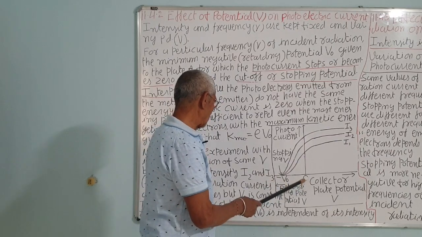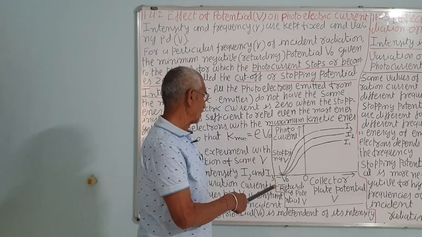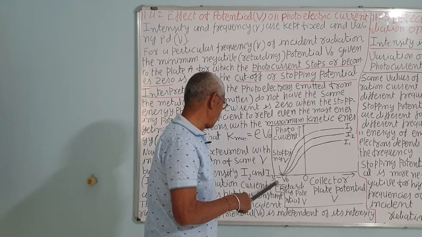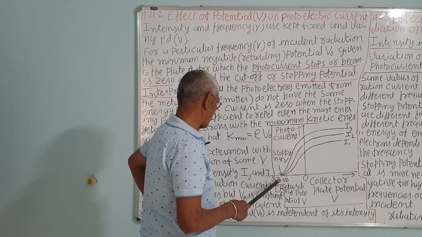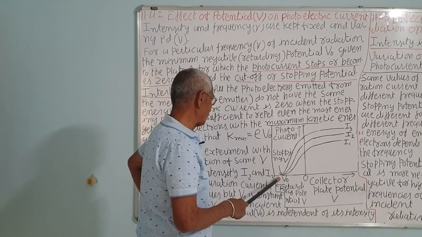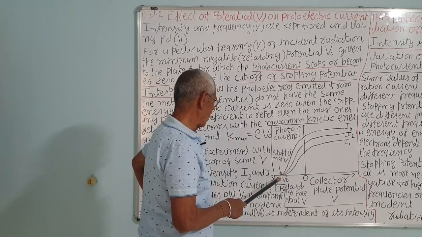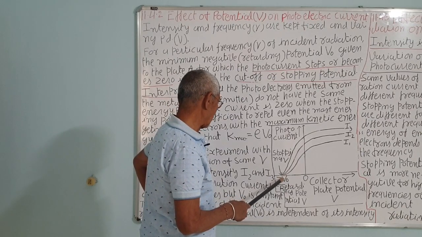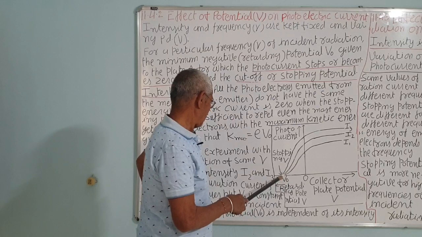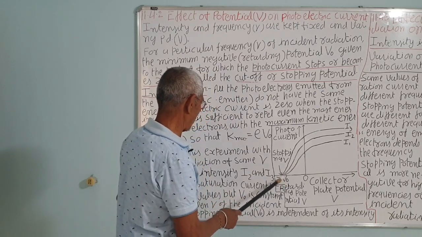When it is sufficiently negative, it will repel the most energetic electron also, because all electrons do not possess the same energy. The negative retarding potential for which the photocurrent stops or becomes zero is called the cutoff voltage, or stopping potential. It stops the electrons coming toward the A.